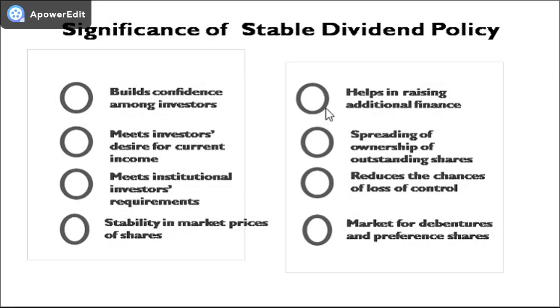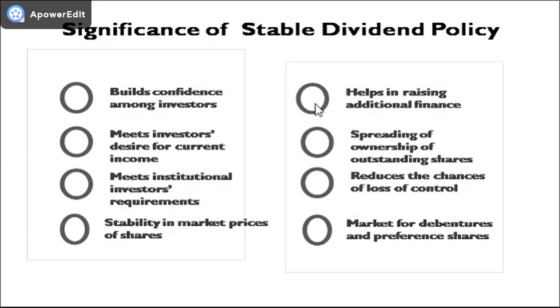Number five, helps in raising additional finance. A stable dividend policy is also advantageous to the company in raising external funds. A stable and regular dividend policy tends to make the shares of a company an investment rather than a speculation.